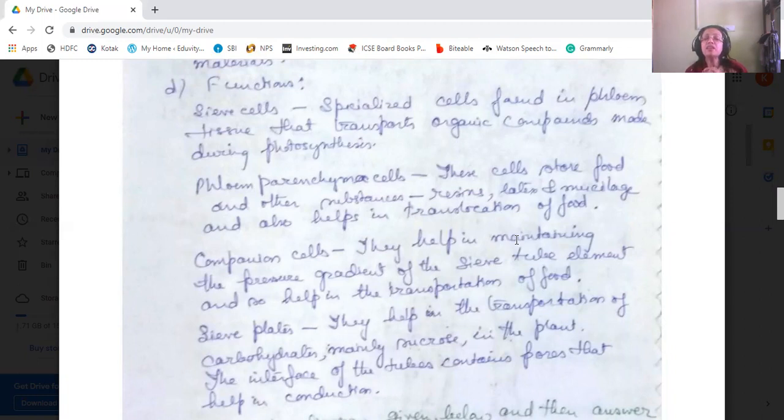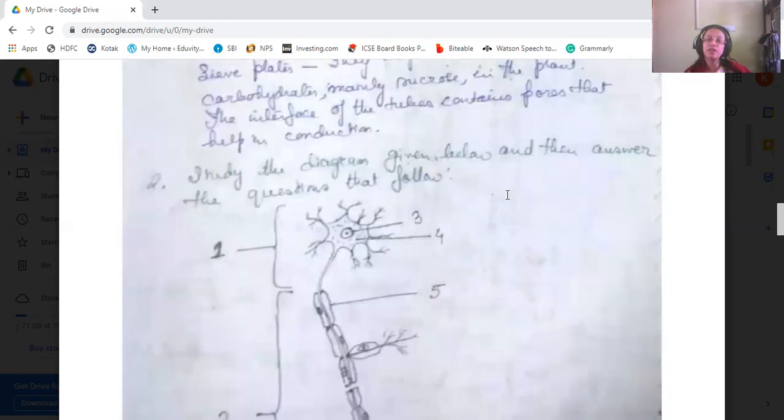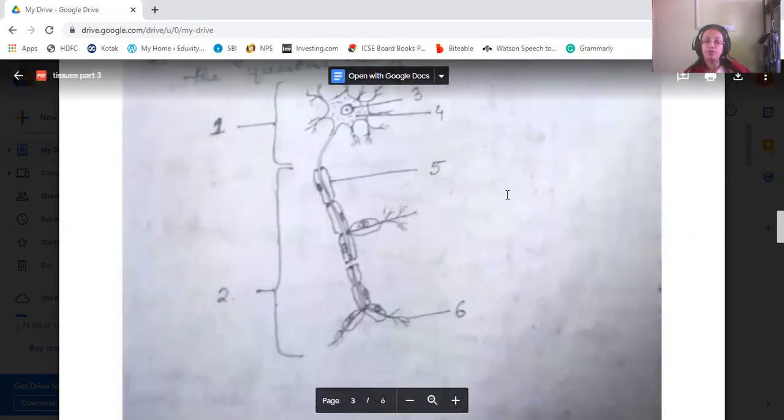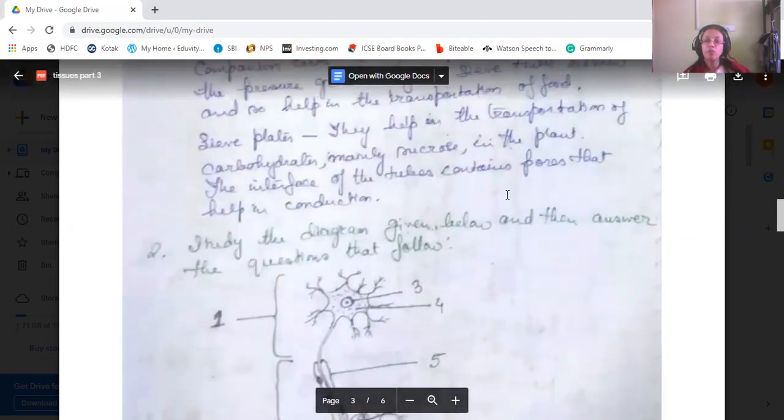Next, we come to sieve plates. They help in the transportation of carbohydrates, mainly sucrose. Like sieve cells, which help in the translocation of organic compounds, sieve plates help in the transportation of carbohydrates, mainly sucrose, in the plants. The interface of the tubes contains pores in them, which help in the conduction process. Next diagram: you tell me what type of cell is this? Okay, what is this?